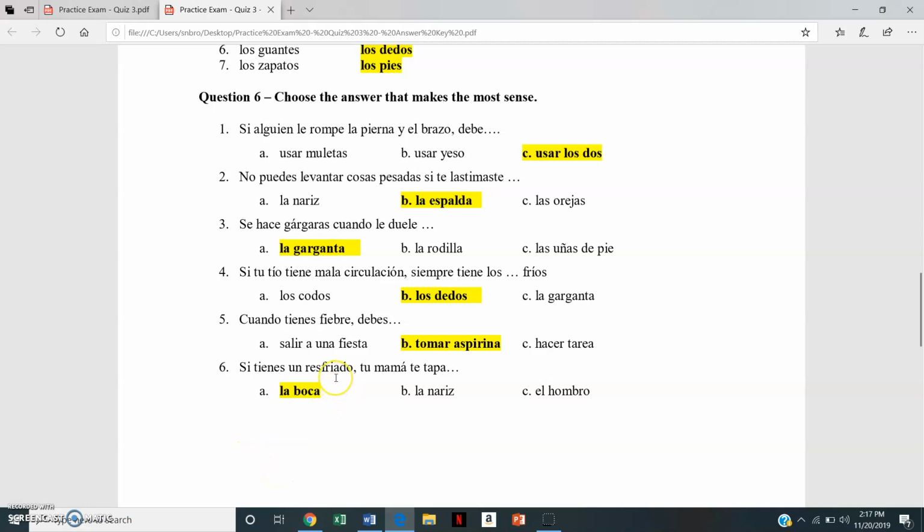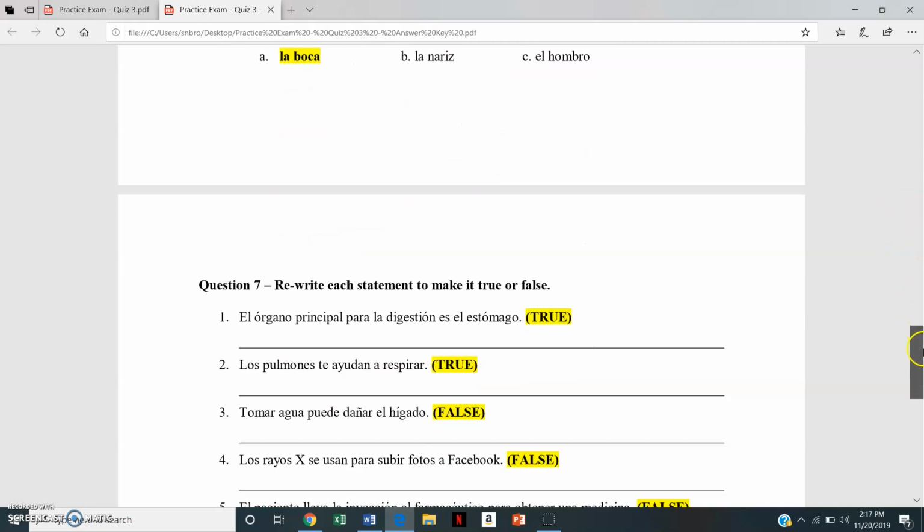Like if you don't know what resfriado means, or fiebre, mala circulación, if you don't know what gárgaras are, or if you don't know what lastimar means, or muletas, yeso, pierna, brazo, make sure that you look those words up to be familiar with them.